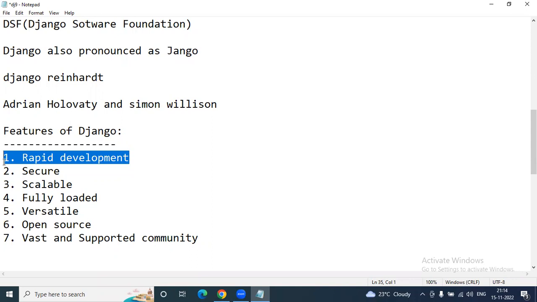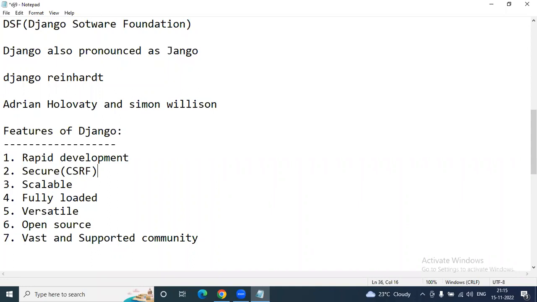And coming to secure: Django takes security seriously and helps developers avoid many common security mistakes, such as SQL injection, cross-site scripting, and cross-site request forgery. There is an important token in Django, the CSRF verification token, that comes under security for your Django application. CSRF stands for cross-site request forgery.